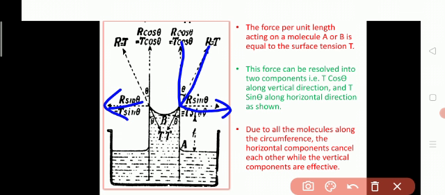Only the vertical components are effective all along the circumference of the liquid in the capillary tube.